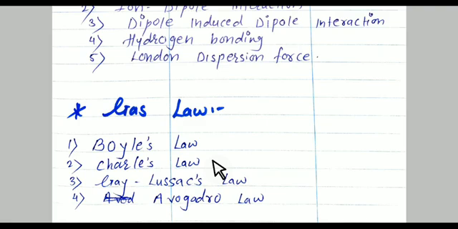In Boyle's law, pressure is inversely proportional to volume. In Charles' law, volume is directly proportional to temperature. It means whenever there is an increase in the volume of the gas, there should be an increase in temperature. Charles' law is also known as the temperature-volume relationship.